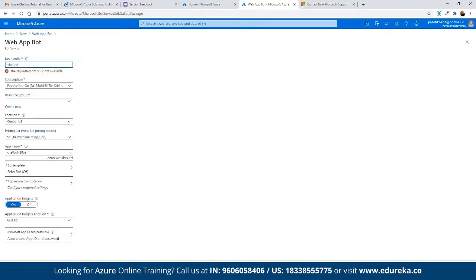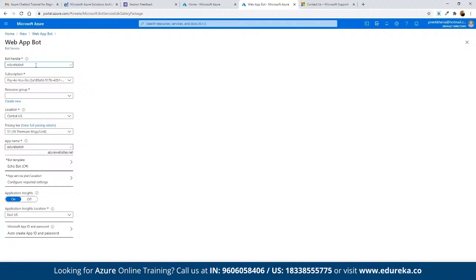Then we can define the subscription model here. We can define the resource group, for example, chatbot as one. Let's define this for our own bot. This one is currently available here by the name of Edureka bot that we have currently defined. Now here we can choose the subscription model.